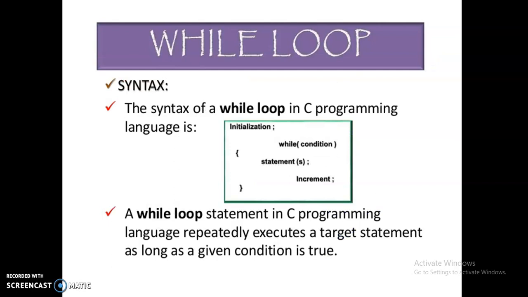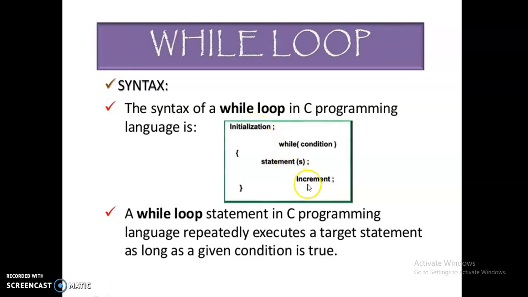The first loop here is the while loop. The syntax of the while loop in the C programming language is here. First you need initialization of a value and then a condition. While is a keyword. This is a condition. If the condition is true, it enters the statements between the curly braces. And then here you have to give the increment statement also.